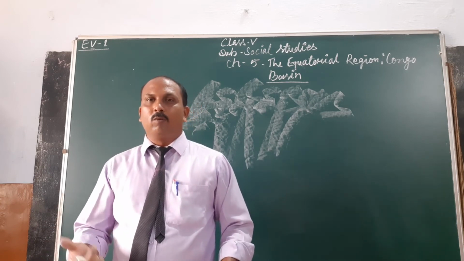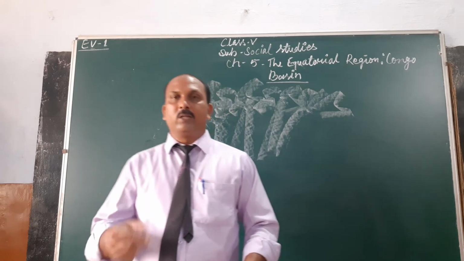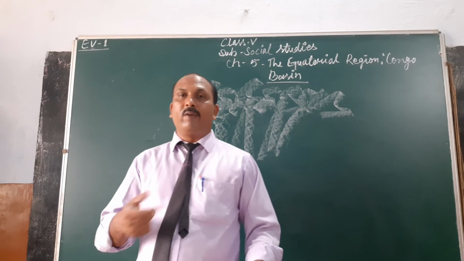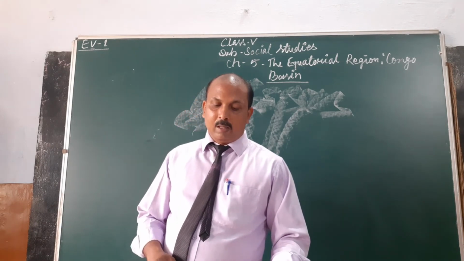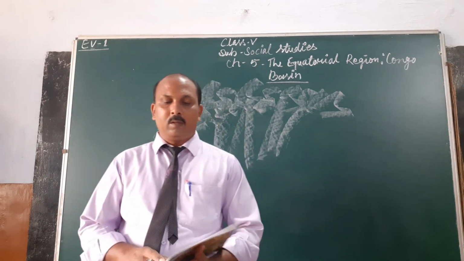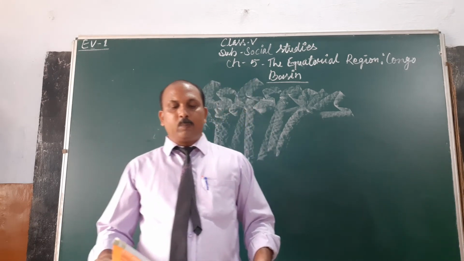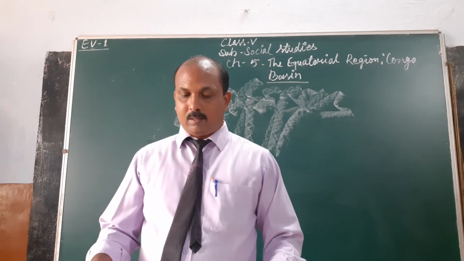That's why there is no large population in this region. The people living here have to struggle hard for a living. The majority of them are Bantu tribesmen, and they are tall and have curly hair and live in a traditional way. They speak the Bantu languages and enjoy music and dance.